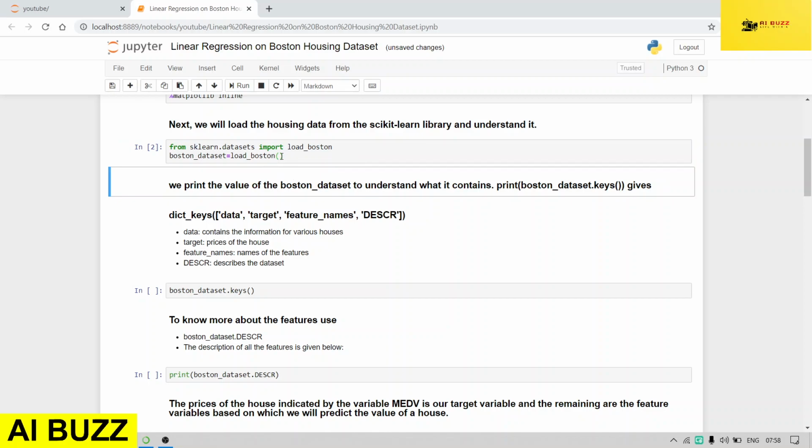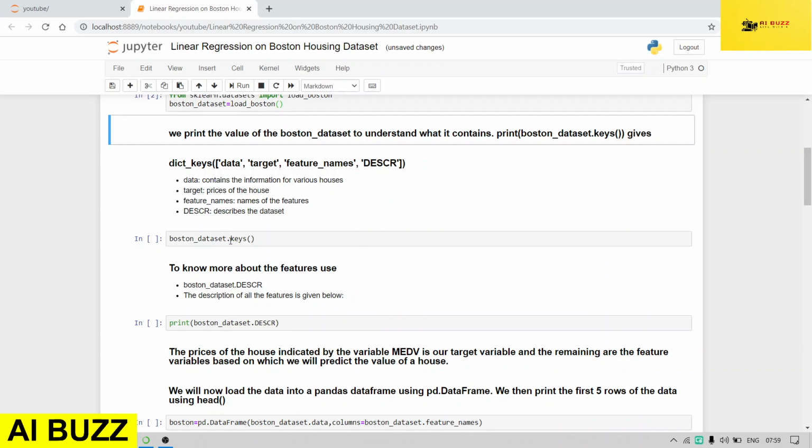So I have run this command. Now we will understand what the features are, how they are described, and what the label is. And what kind of values, like numerical or categorical, are present in this dataset. Okay, so for that we will do boston_dataset.keys(). It will give the important keys which are present in the dataset.